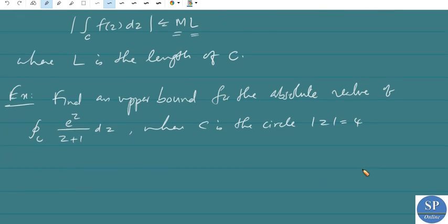So here we need to find an upper bound for this integral.